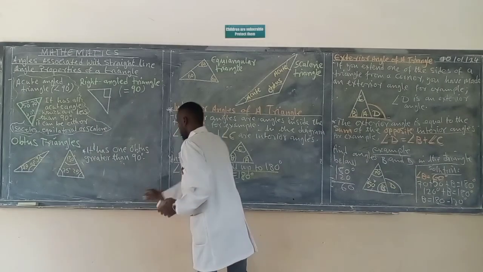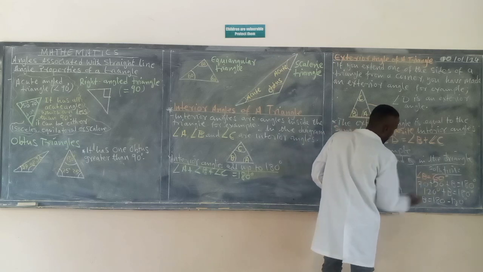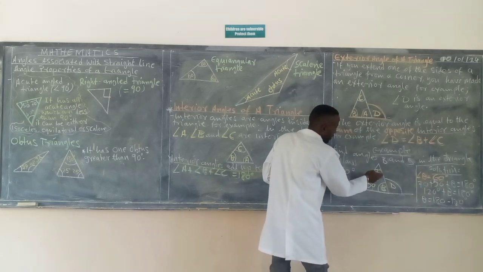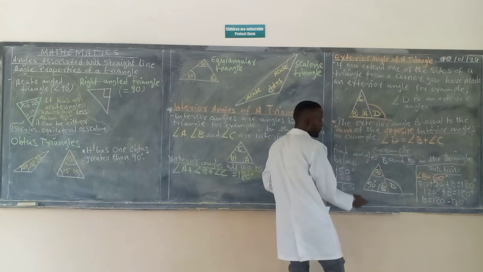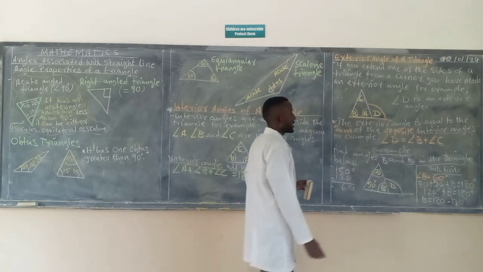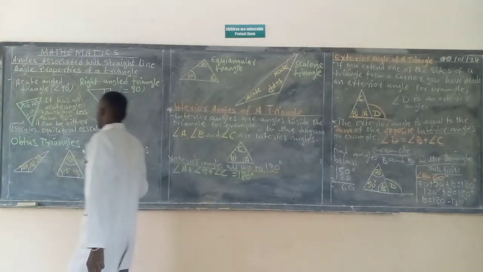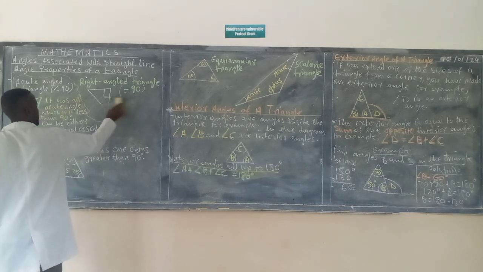Okay. So once you have found your 60 degrees, angle B is equal to 60 degrees, because when I add 70 plus 50 plus 60, I'll get 180. Then it means that you are done with your B. Now, if I want to find my D, how do I get to find D? So let me just erase this side.